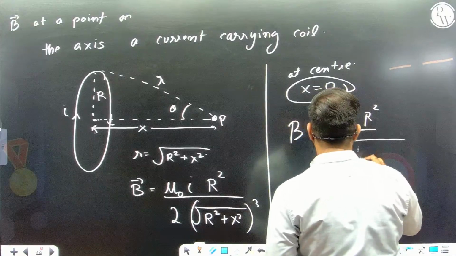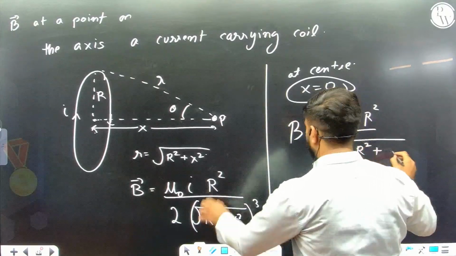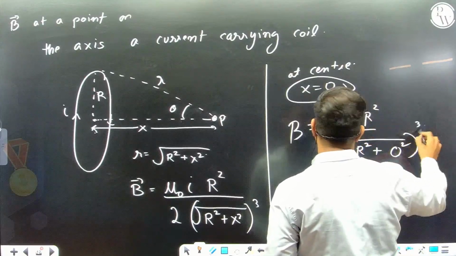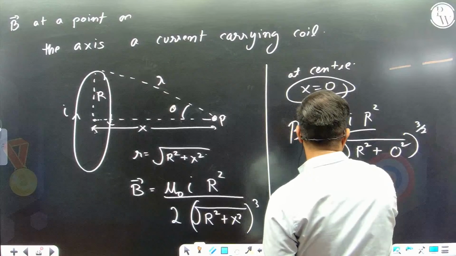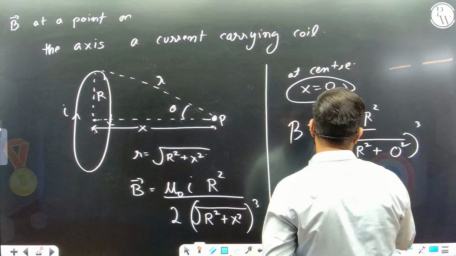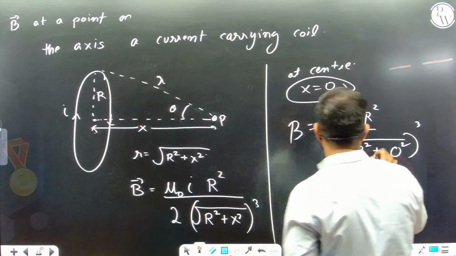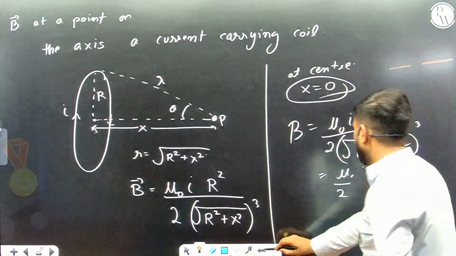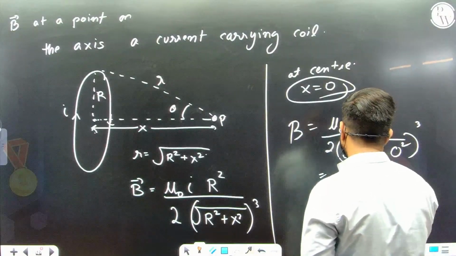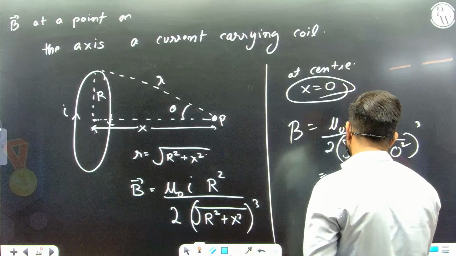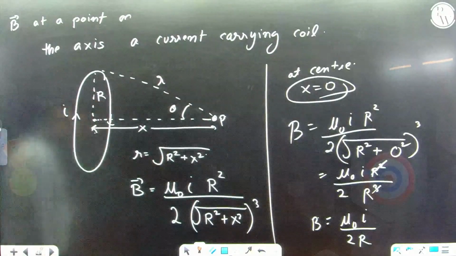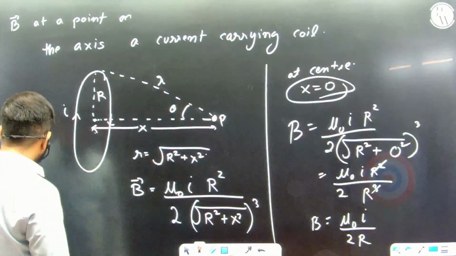And under root of r square plus x square, x is again 0, so 0 square, power 3 by 2. Okay, we have already put the under root, so no need to put 1 by 2. So it is mu naught I by r square and 2, and this becomes r to the power 3. R square and this cube cancels, and I got the formula of mu naught I by 2r, magnetic field at the center. Okay. Alright, let's move on.